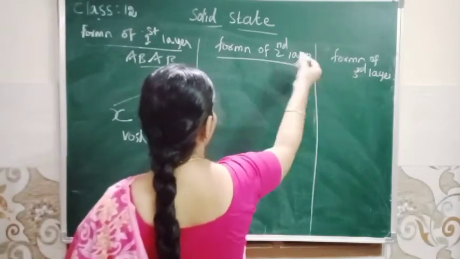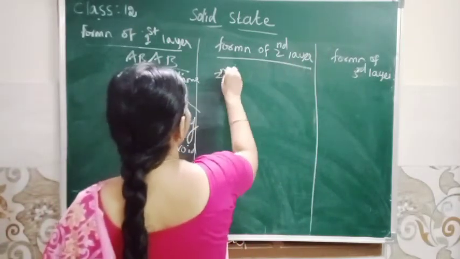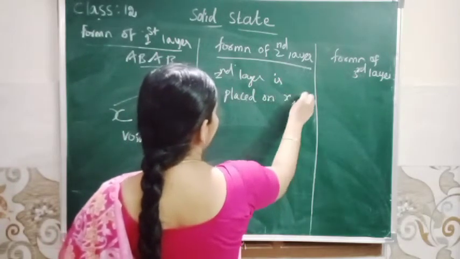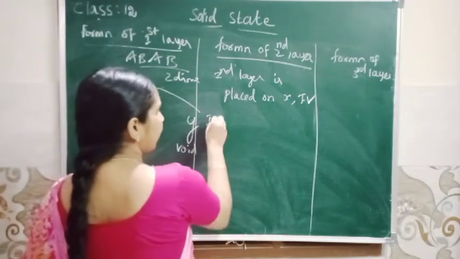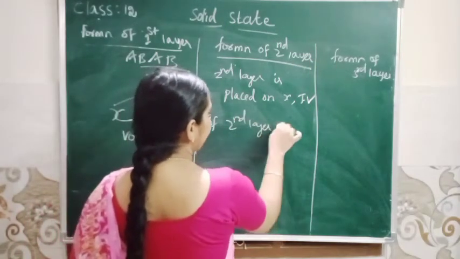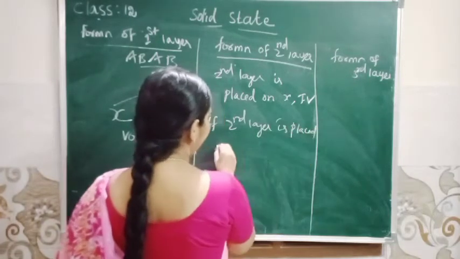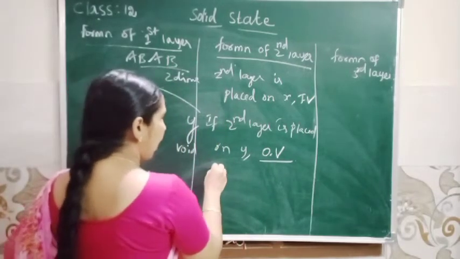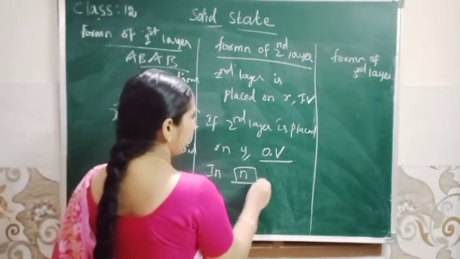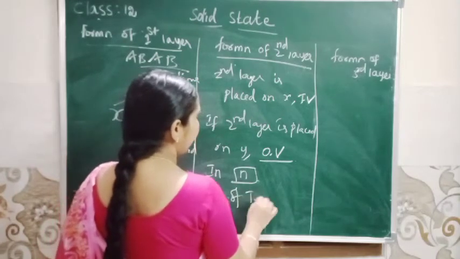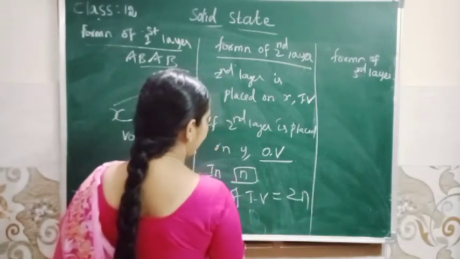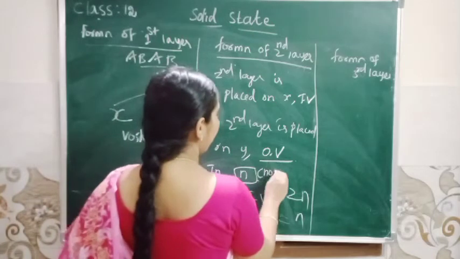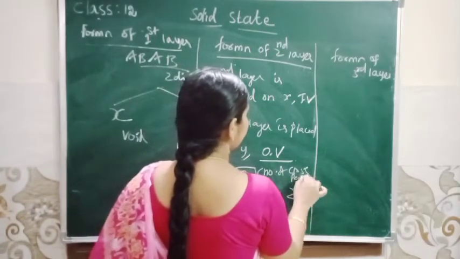Here, formation of the second layer: when the second layer is placed on X, a tetrahedral void is formed. If the second layer of spheres is placed on Y, an octahedral void is formed. So if n is the number of close packed spheres, then the number of tetrahedral voids equals 2n, but the number of octahedral voids equals n.